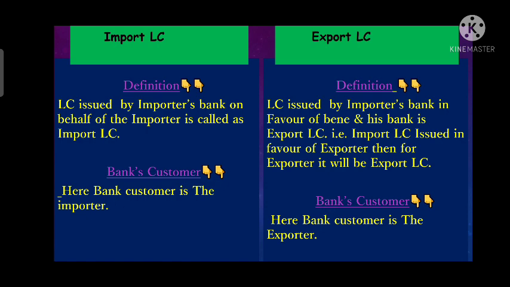Right, मतलब जब भी LC issue करता है, तो जो LC issue करता है, for that bank it will be called as import LC, और जिसके favor में LC issue होती है, for that bank it will be called as export LC. Meaning, whenever the LC is issued by that bank, then for that bank it will be called as import LC, and in whose favor that import LC is opened, for that bank it is called as export LC.